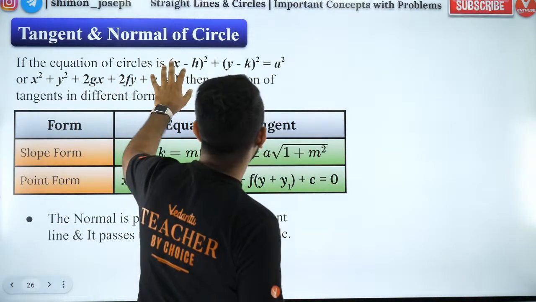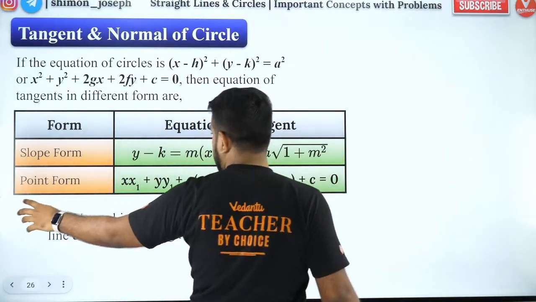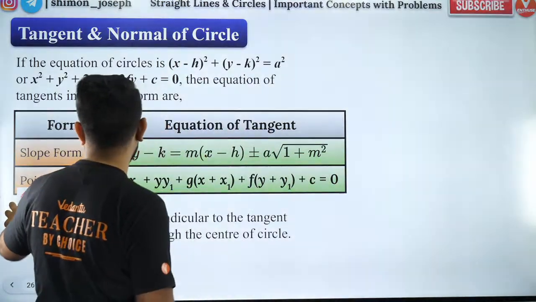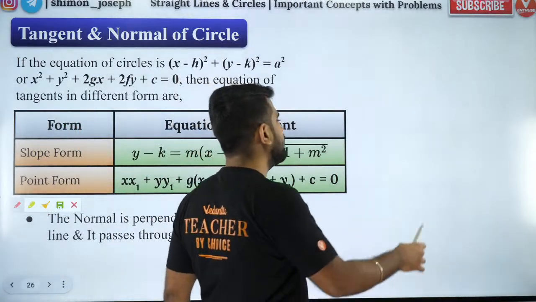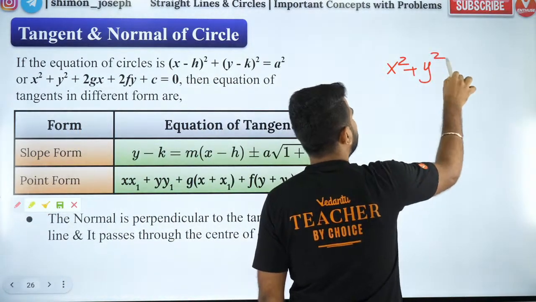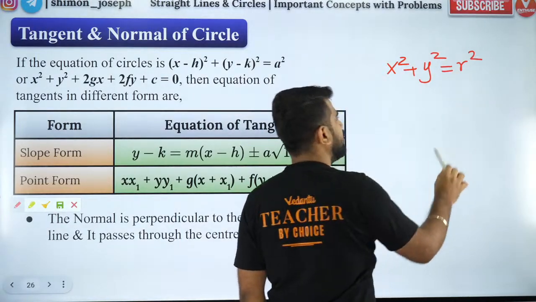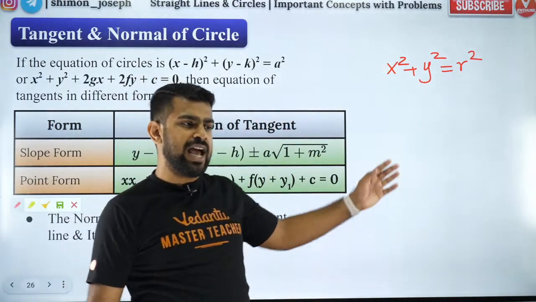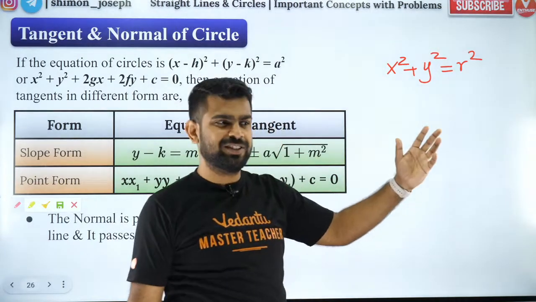So if you have a general circle, how do we write the equation of tangent? Okay. So people, listen carefully. I'll tell it to you in a very simple manner. So if you have a standard circle, right? Standard circle means the simple circle.